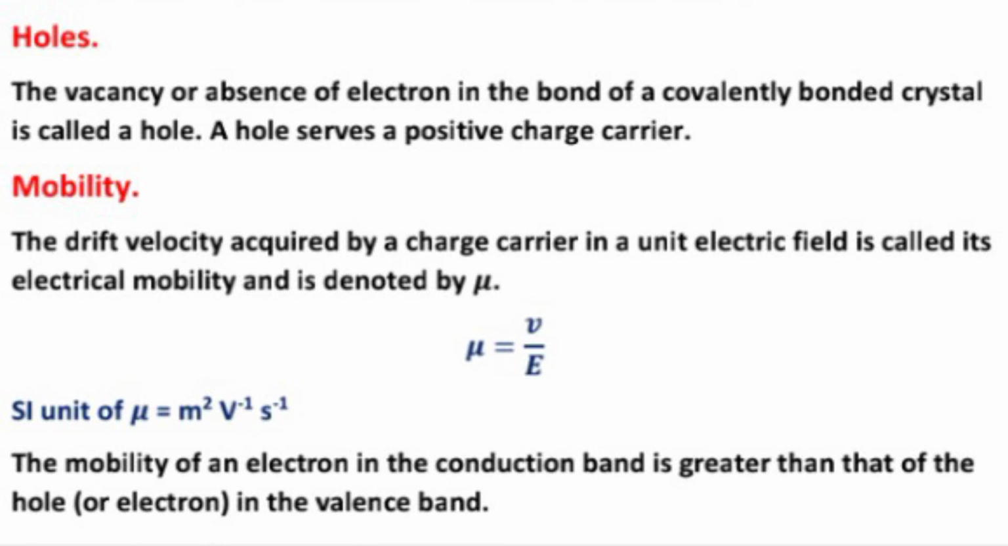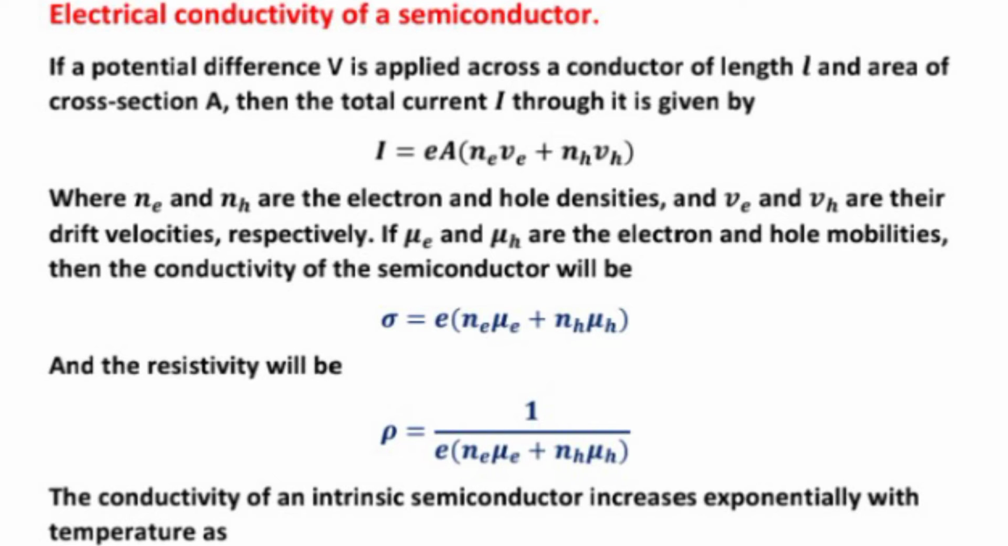Electrical conductivity of a semiconductor. If a potential difference V is applied across a conductor of length L and area of cross section A, then the total current I through it is given by I equals e A (Ne ve + Nh vh), where Ne and Nh are the electron and hole densities, and ve and vh are their drift velocities.